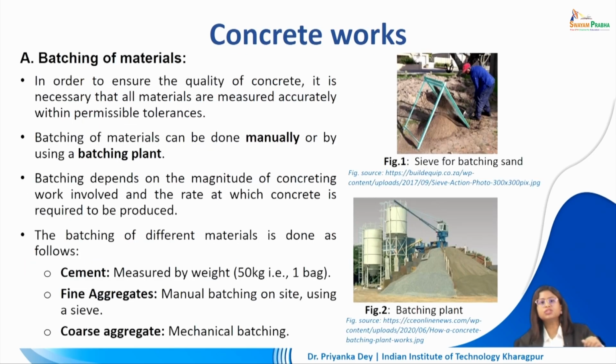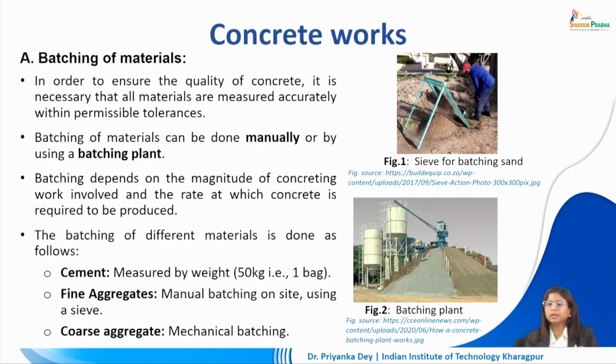Now, what does each of these steps actually mean? Let us see. First, B for batching of materials. In order to ensure that the quality of concrete is maintained, it is necessary that all the materials are measured accurately within the permissible tolerances.